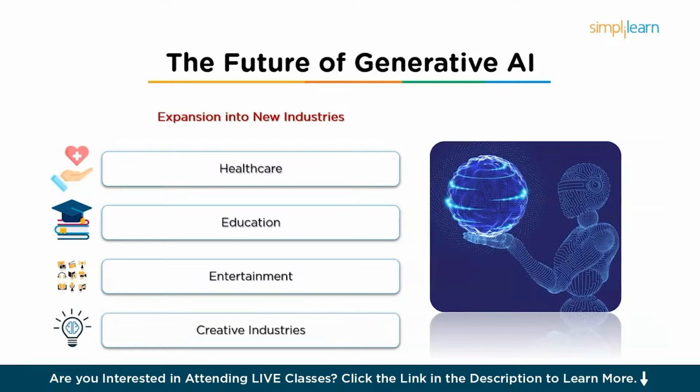Also, it will be more widely used in entertainment, generating unique video game narratives, movie scripts, entirely fresh content, and even entire songs. So it may also be used to create interactive and dynamic content in gaming, where the storylines evolve based on player choices. Also, it can be used in creative industries. GenAI will assist artists, designers, and writers in creation.